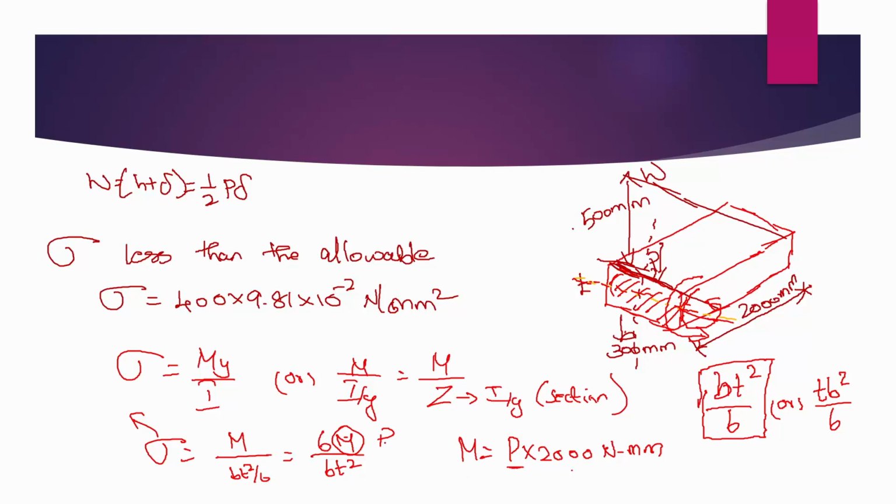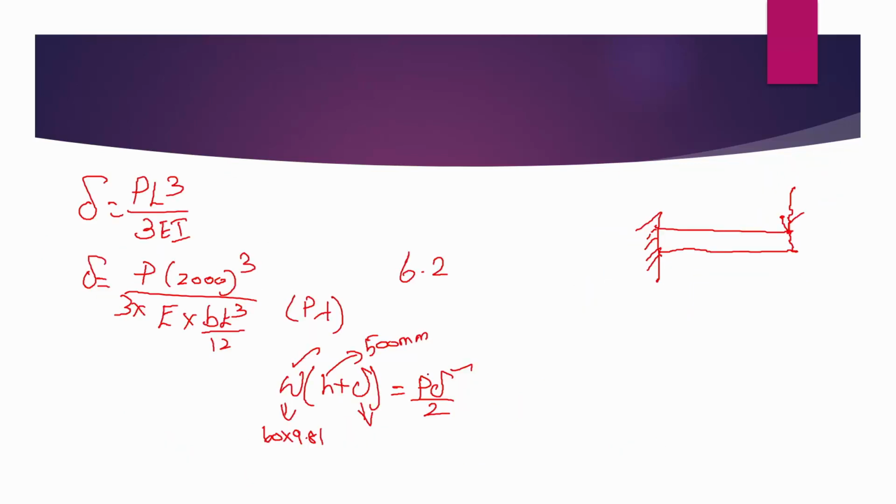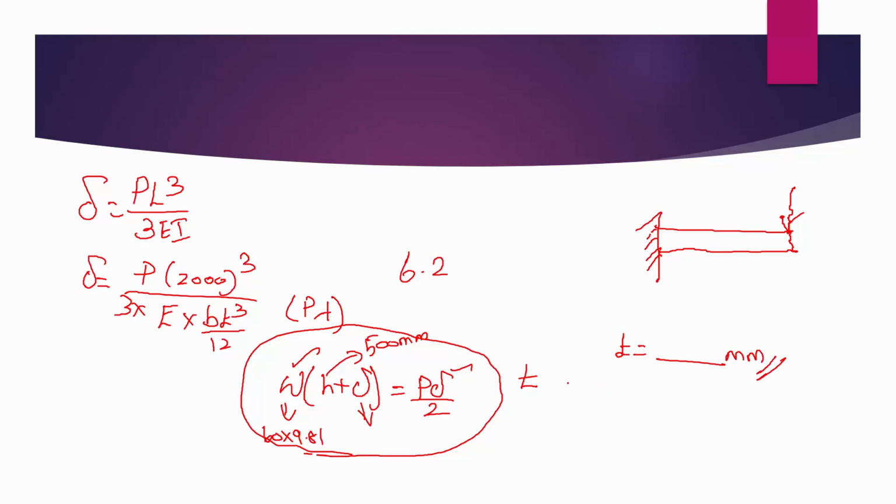So if you rearrange this equation, we'll have P is equal to B T square into sigma divided by 6 into 2000. Now B is known, sigma is known. So this P in terms of T can be substituted here. This will become a single equation with a single unknown, which is T. You will get a quadratic equation. You can solve it using your calculator and find the value of T in mm. That will be your answer. Thank you. Happy learning.